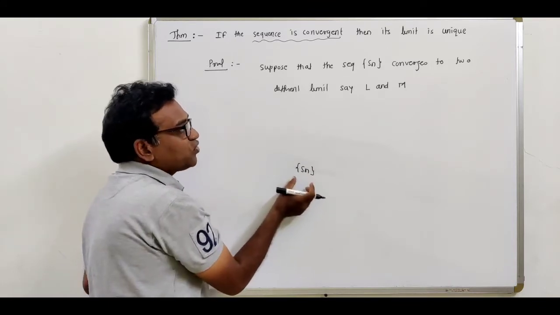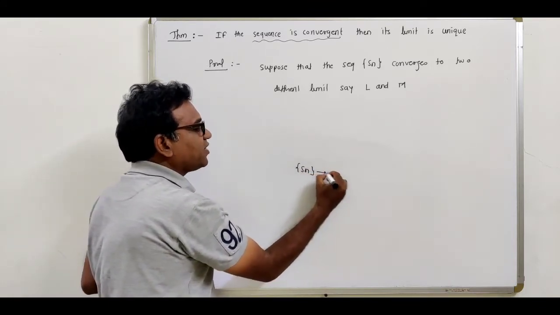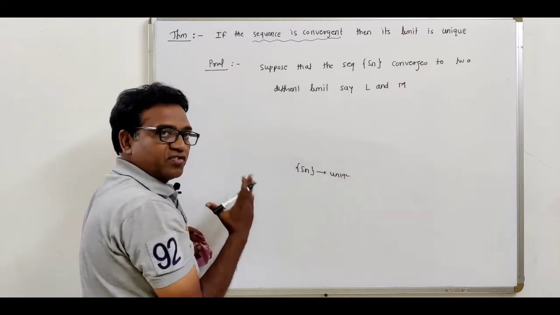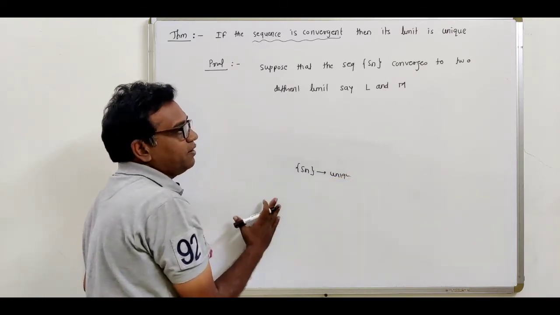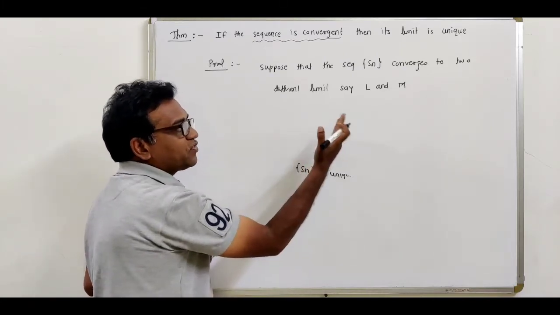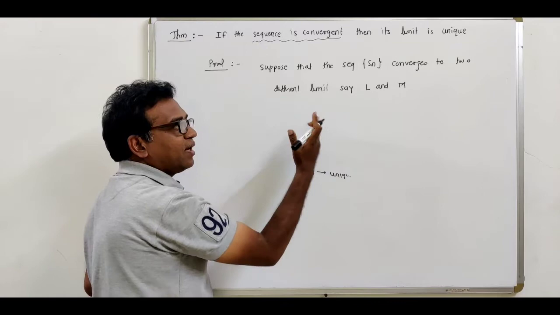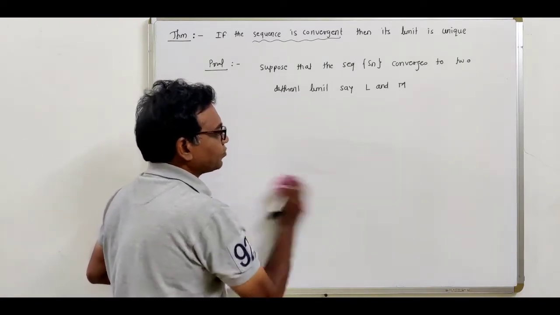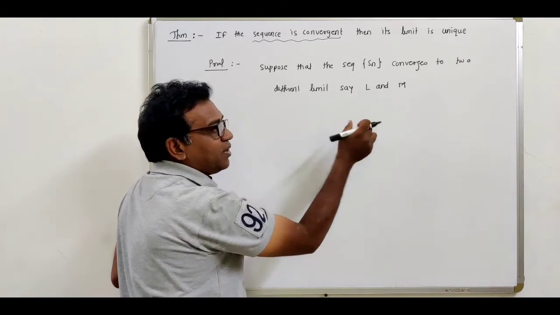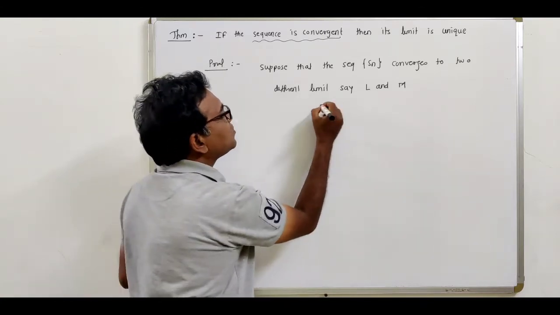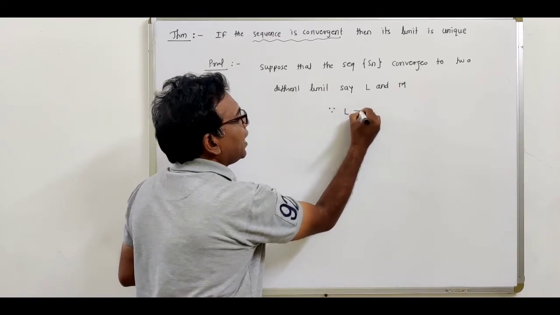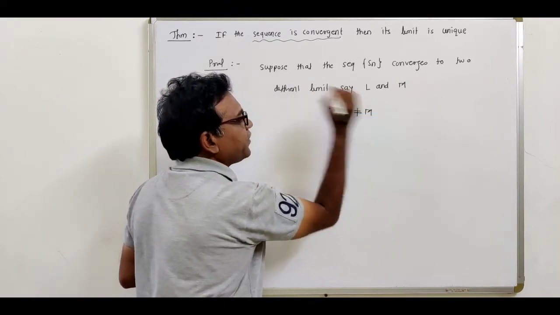Now we want to show that this Sn converges to a unique point. Now we are using the method of contradiction. So what is the contradictory statement? Suppose that the sequence Sn converges to two different limits, say L and M. Now see, L and M are different points. So write here, since L is different from M,